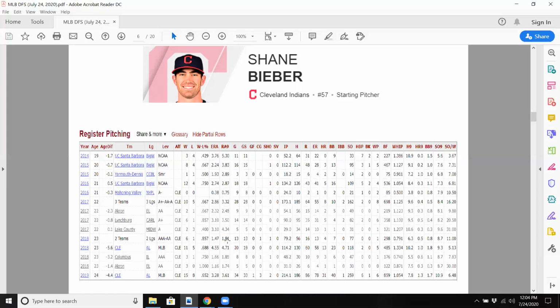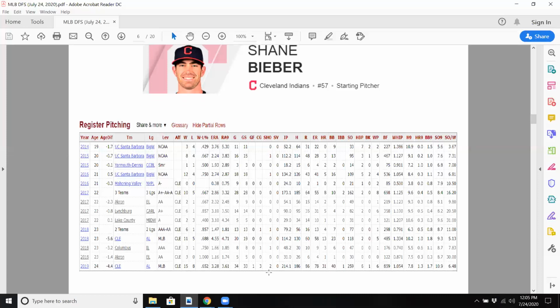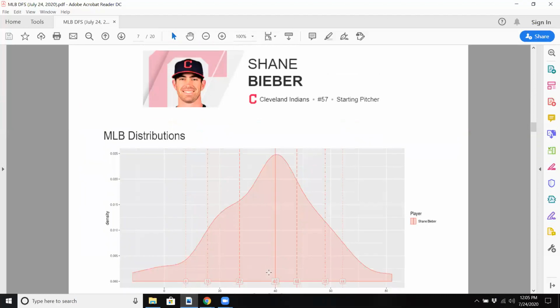ERA is obviously pretty solid. Last year, definitely did well. He is definitely the ace now. Can't remember some of the pitchers who were the strong pitchers for the Indians. My memory is just not really working great today, but still, he's definitely taken over as the ace for this team. If we look at his distribution, again, great.